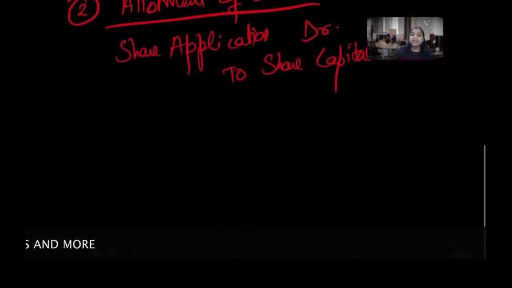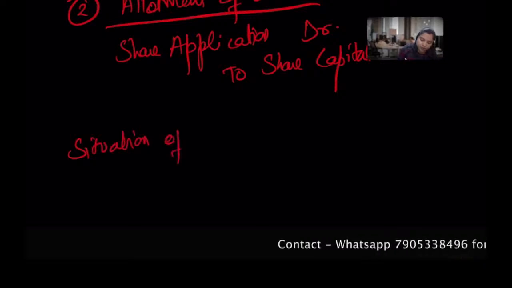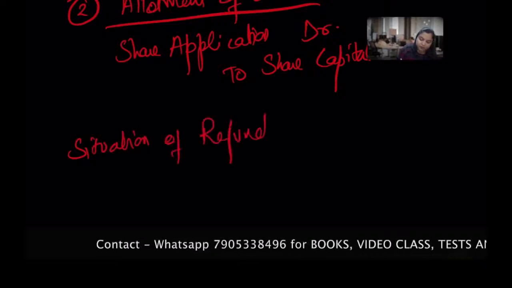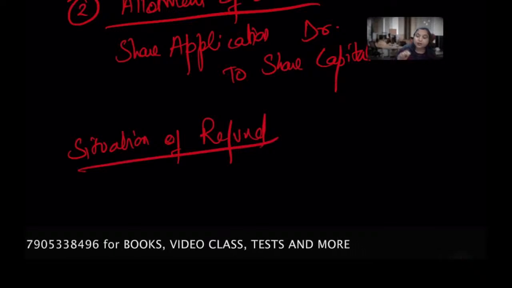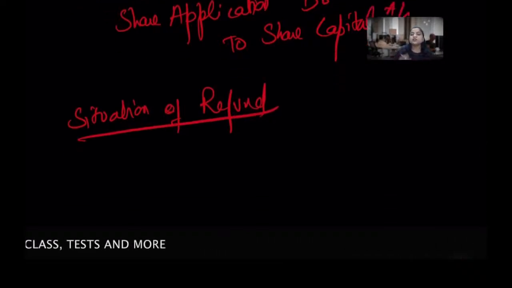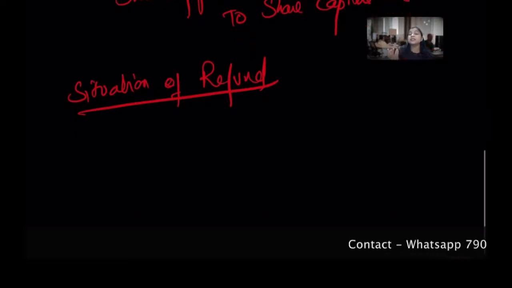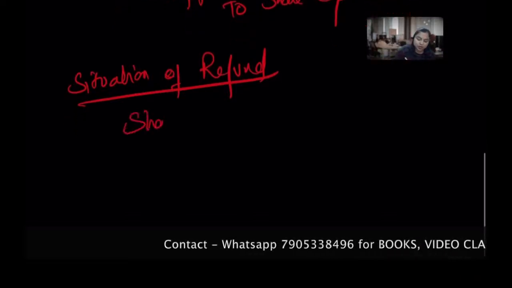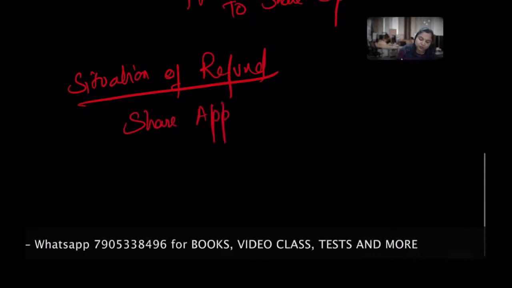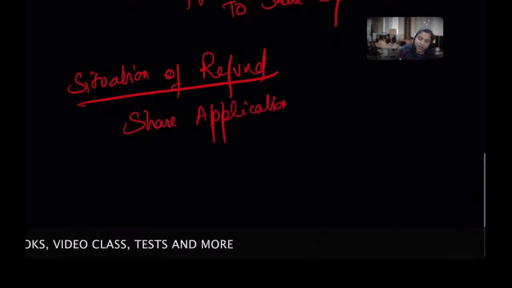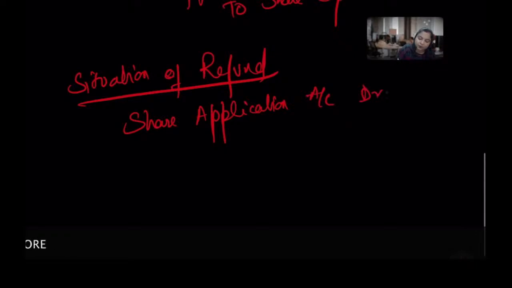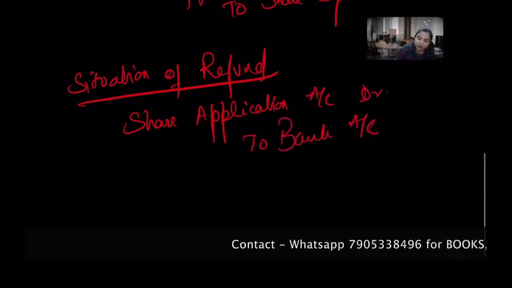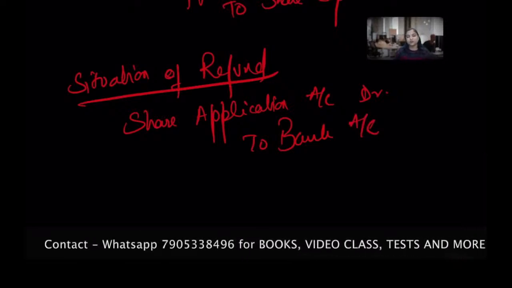So in case of a refund, I have to give back the money to you against the share application. So share application account debit to bank account. What goes out is credit to the bank account.